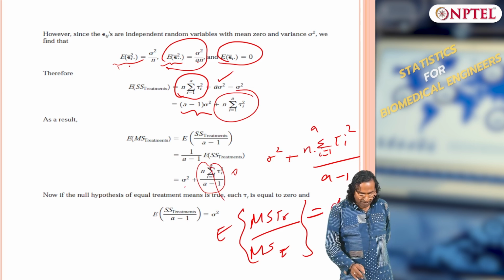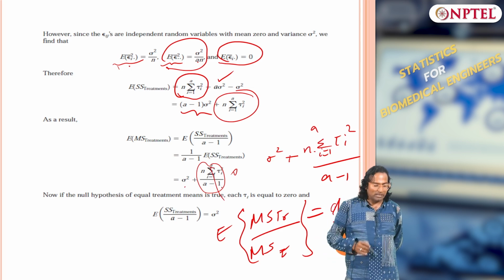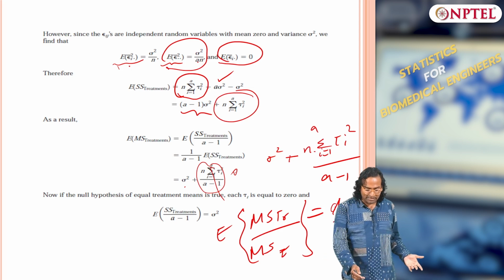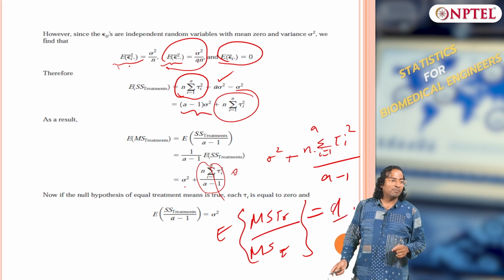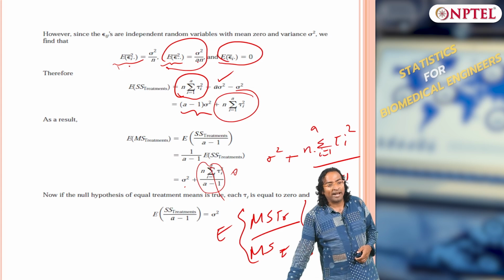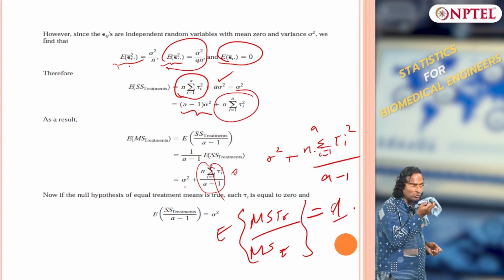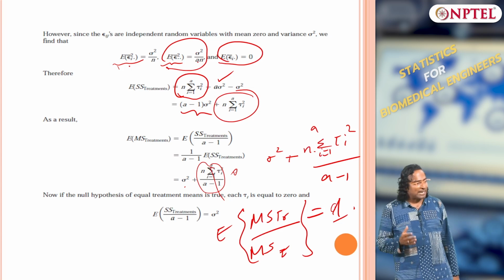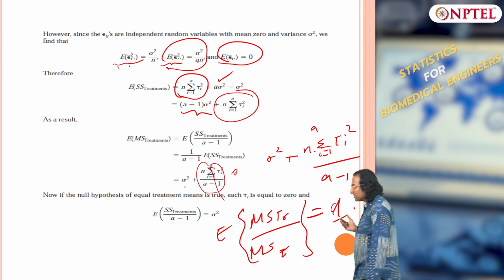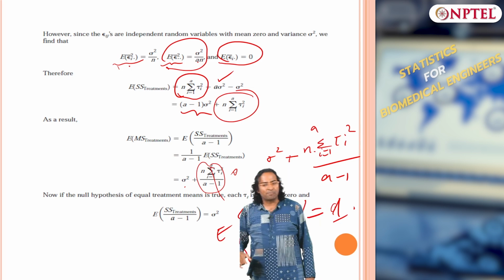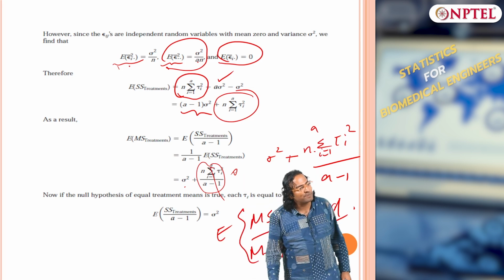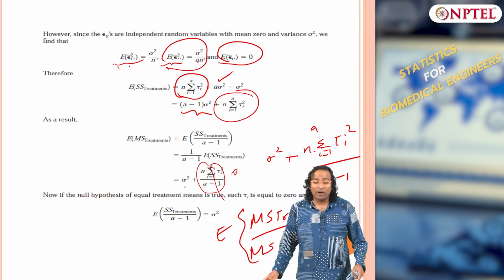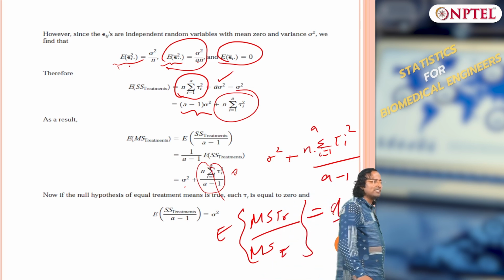If my null hypothesis is not true, then this ratio should be greater than 1, because the second term is always positive. Remember, I have taken tau i squared. So the second term is always a positive quantity. If the treatment effect is not 0, the second term will always be positive, and therefore the ratio will always be greater than 1, because it is tau i squared, not tau squared.